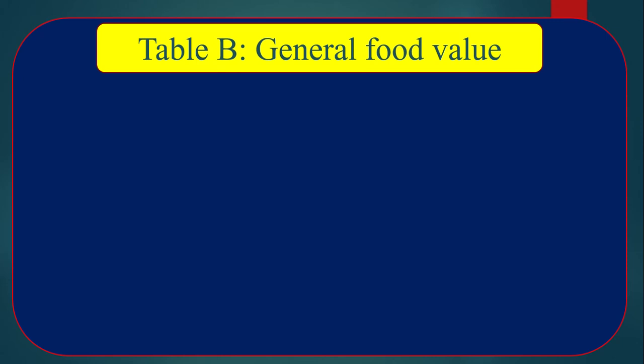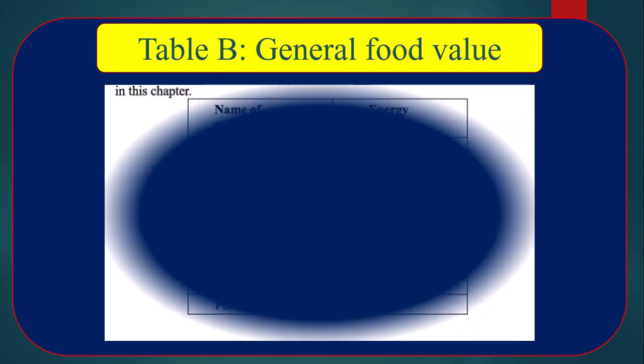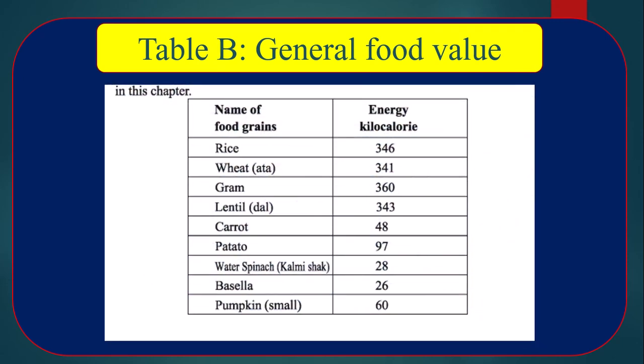Table B, general food value. Name of food grains, energy, calorie. This table has been prepared on the basis of the nutritional value of food grains in Bangladesh.